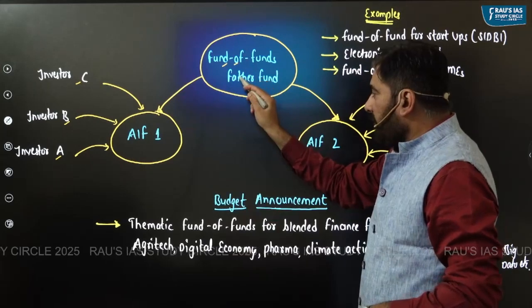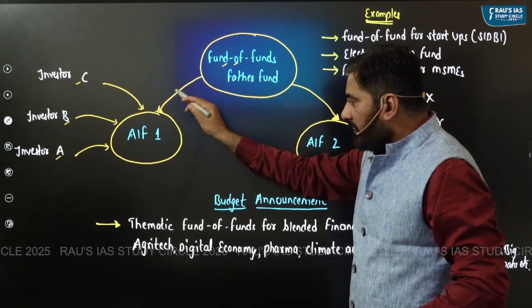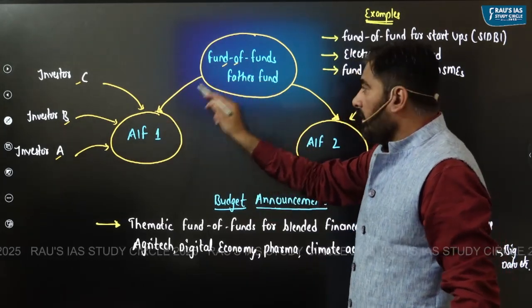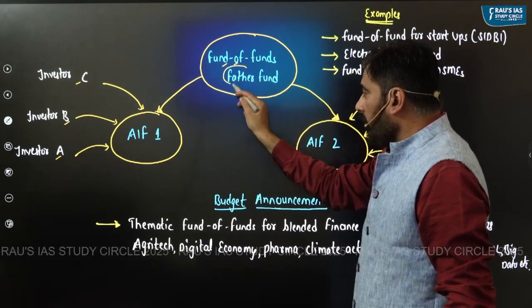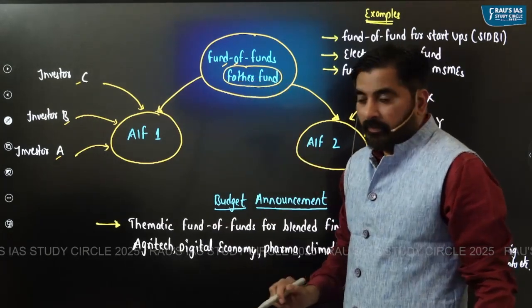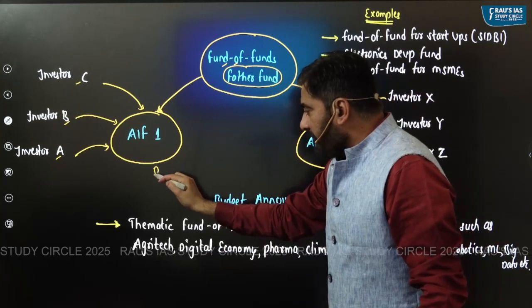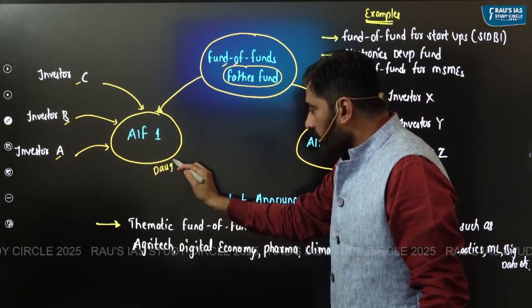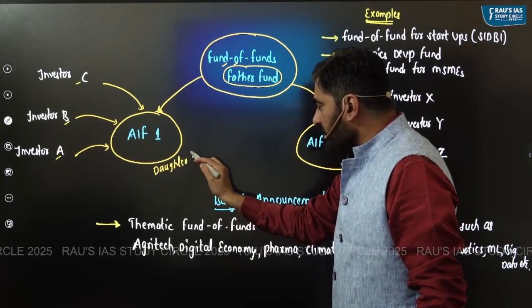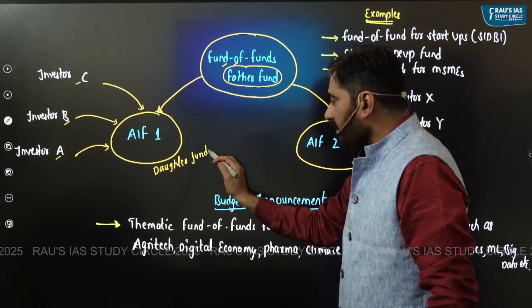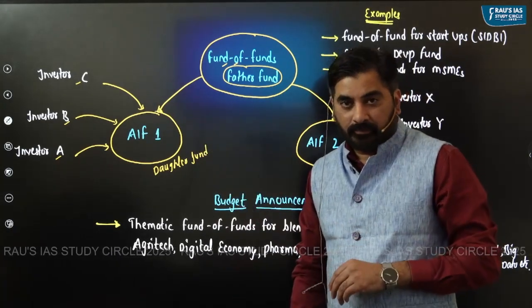This fund of funds is making investment in AIF. So this fund of funds will be called the father fund, whereas this AIF1 into which the father fund makes investment, we will call it the daughter fund.